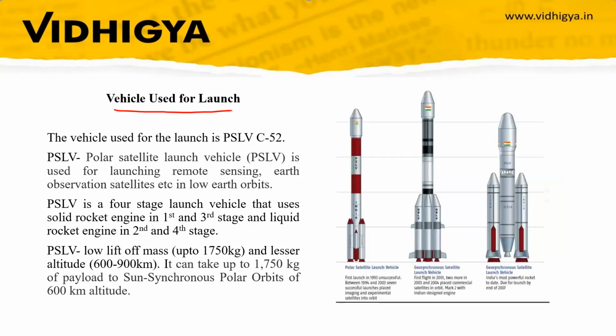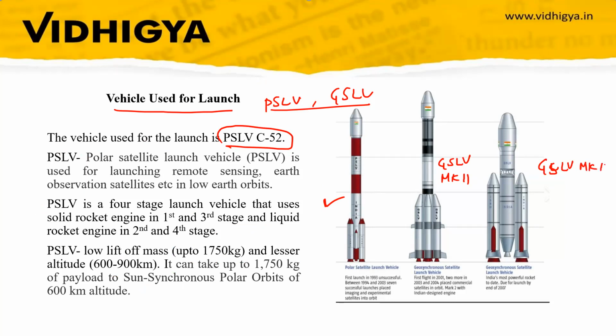Now we'll discuss the launch vehicle. Two types of vehicles are currently used by ISRO: one is PSLV, another is GSLV. The vehicle used for this launch is PSLV C-52. In GSLV we have 2 variants, GSLV MK2 and GSLV MK3.